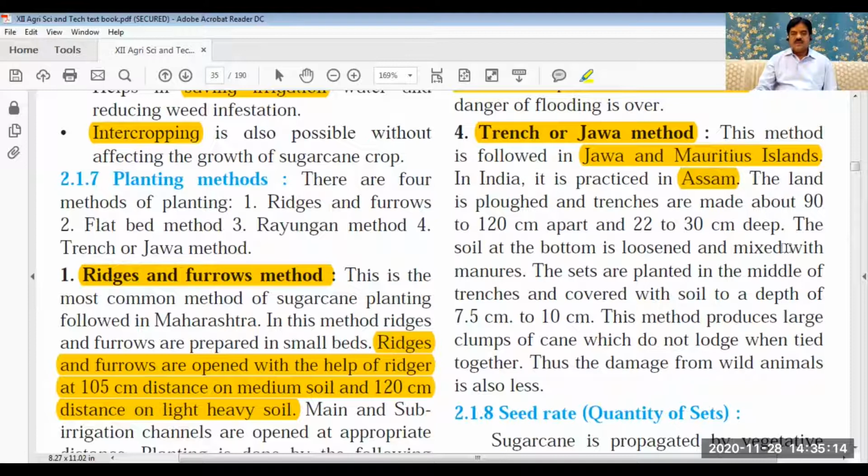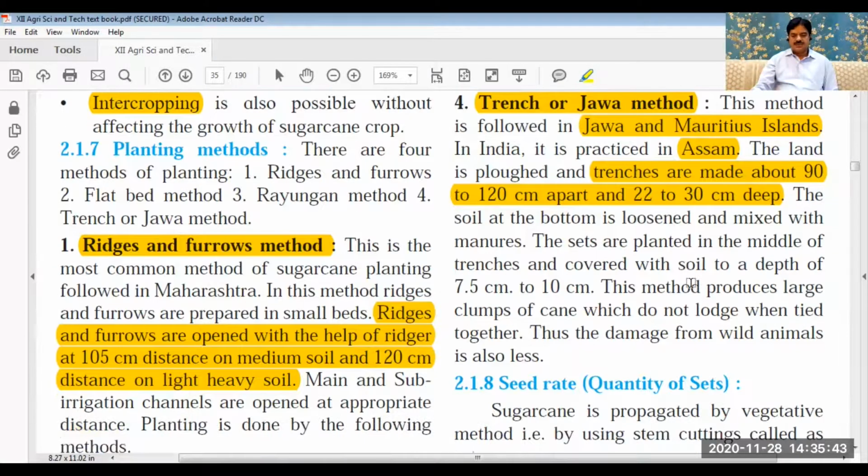Now, what is done in this trench method? Trench means a pit, a large pit. Trenches are made about 90 to 120 centimeters apart and about 1 foot deep. So the distance between the two trenches should be 90 to 120 centimeters, meaning about 3 to 4 feet, and trenches 1 foot deep are made.